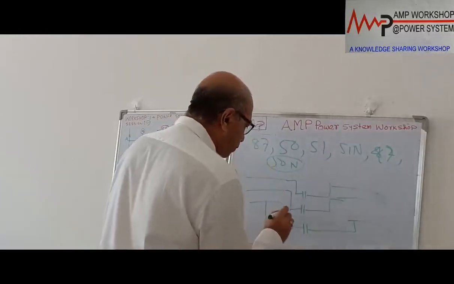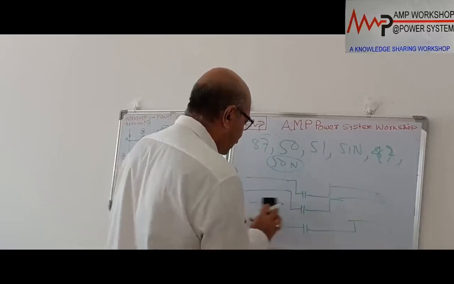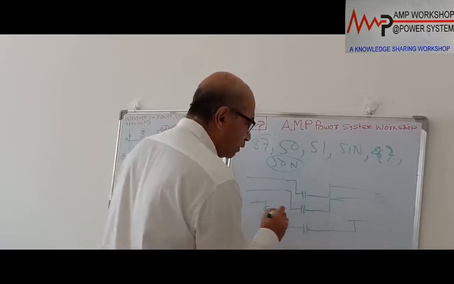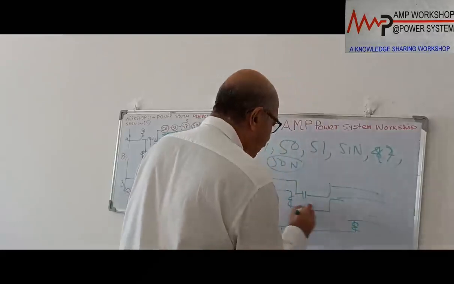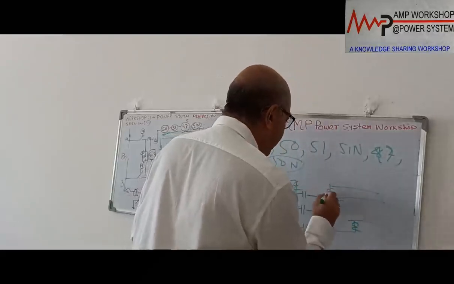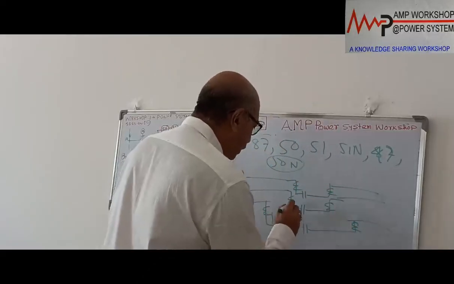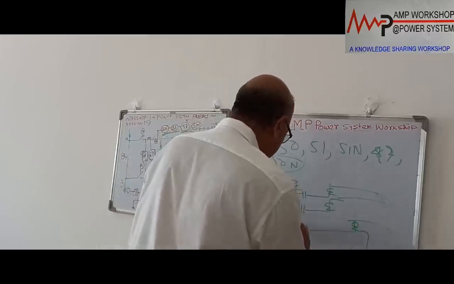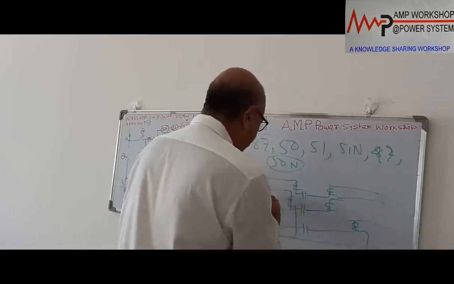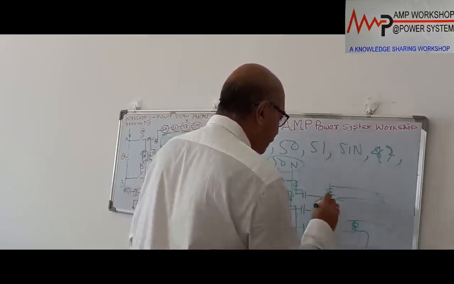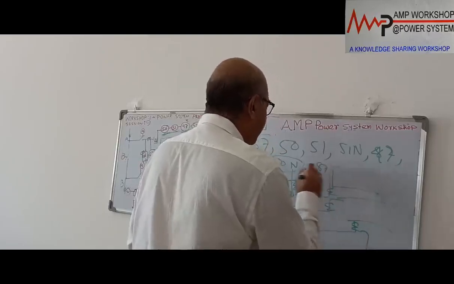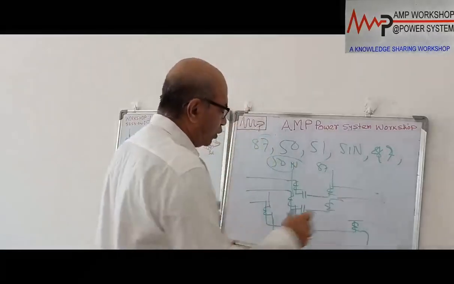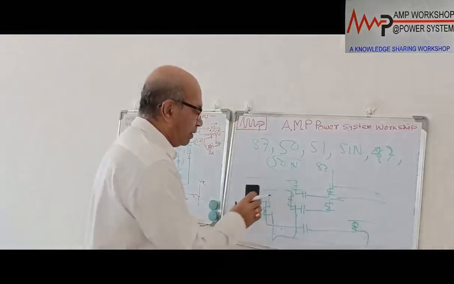Now what we are doing, we are putting CTs over here. This is one phase CT. The second phase will have 2 CTs here. The third phase 2 CTs will be here. Okay, so all the neutrals will be connected. All these 3 will be connected over here. And then from here it will go to the 87 relay, 87 ABC three relays will be connected. So this will be arranged for the differential protection for the capacitor bank.